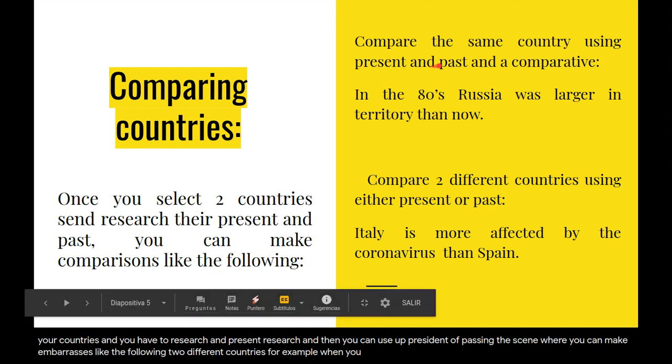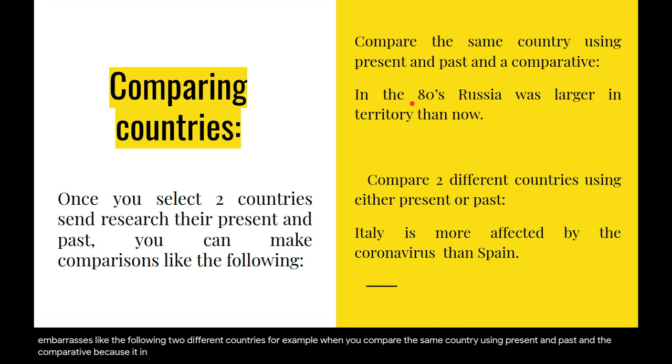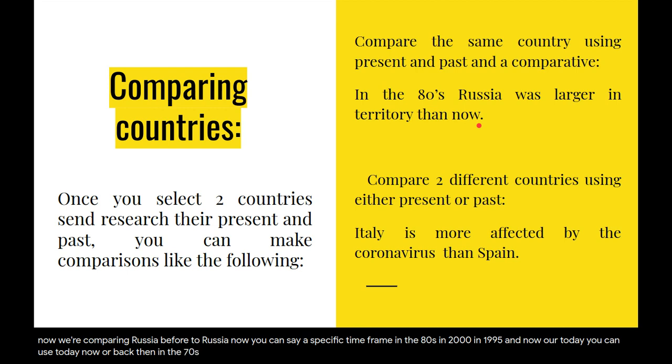For example, when you compare the same country using present and past and a comparative, you can say in the 80s, Russia was larger in territory than now. Check, we're using than, large, larger. We're comparing Russia before to Russia now. You can say a specific time frame, in the 80s, in 2000, in 1995, and now, or today. You can use today, now, or back then in the 70s. And those are the words that we can use to compare one country in the past with now.